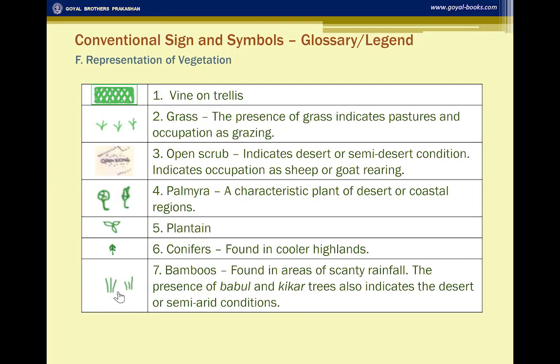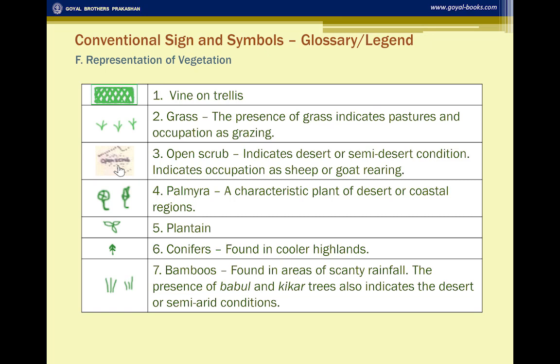So generally they ask what kind of vegetation is found on the survey sheet. One thing that you will find, in black, just written there, is open scrub, which indicates desert or semi-desert conditions. It indicates the occupation of the area is sheep or goat rearing, because the bushes or the small kind of vegetation is found in the area. You don't find any tree.